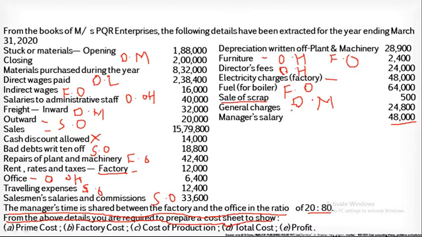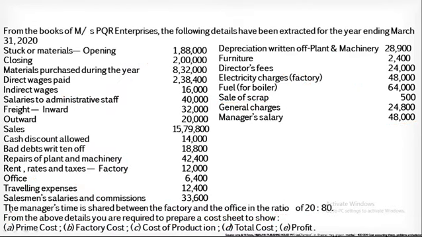So general charges will come under the office overheads, and the last item is manager's salary. It is related with the office overheads. Now the question is, they have asked us to prepare the prime cost, factory cost, cost of production, total cost and profit. But while preparing this, we have to keep in mind the manager is spending the time between the office and the factory in the proportion of 20:80. Now let's move on to the solution part.